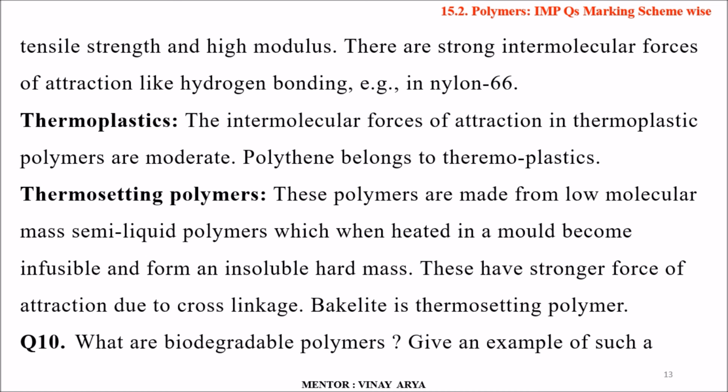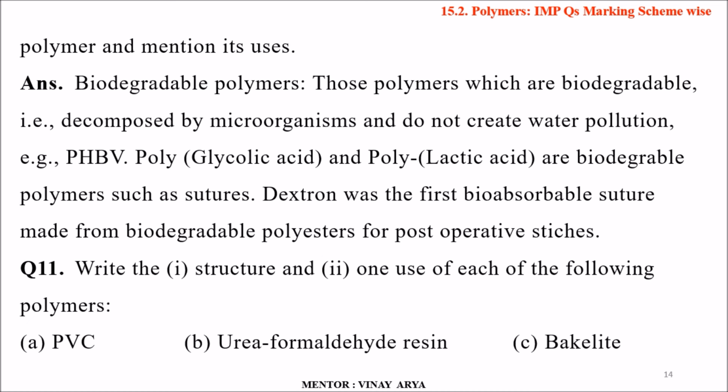Question number 10. What are biodegradable polymers? Give an example of such a polymer and mention its uses. Biodegradable polymers are those polymers which are decomposed by microorganisms and do not create pollution. PHBV, polyglycolic acid and polylactic acid are biodegradable polymers. Dextron is the first biodegradable, bioabsorbable suture made from biodegradable polymers for post-operative stitches.